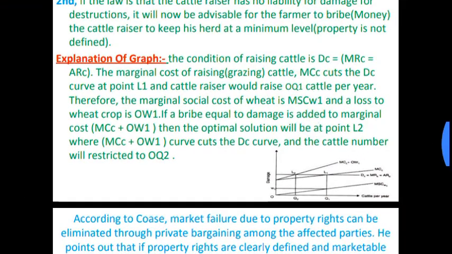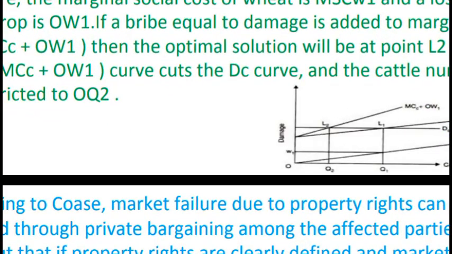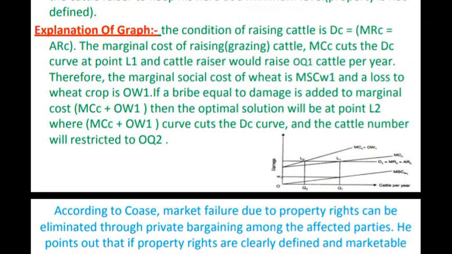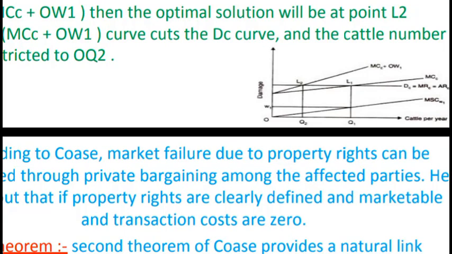Then the optimal solution will be at point L2, where MC plus OW1, the marginal cost of the cattle raiser plus the cost imposed on the wheat producer, cuts the DC curve, and the cattle number is restricted to OQ2.